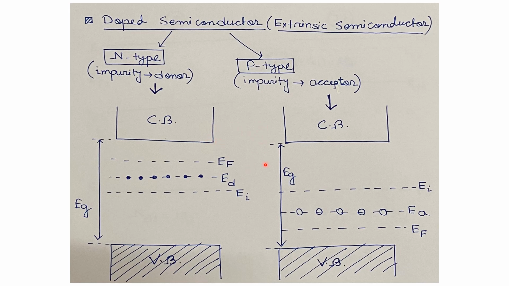Similarly, in the p-type semiconductor, the acceptor level EA will lie below the intrinsic Fermi level, and the actual Fermi level for the p-type semiconductor, that is EF, will lie in between the EA energy level and the EV energy level. But at sufficiently high temperature like room temperature, the donors or the acceptors will get completely ionized. So that is complete ionization.